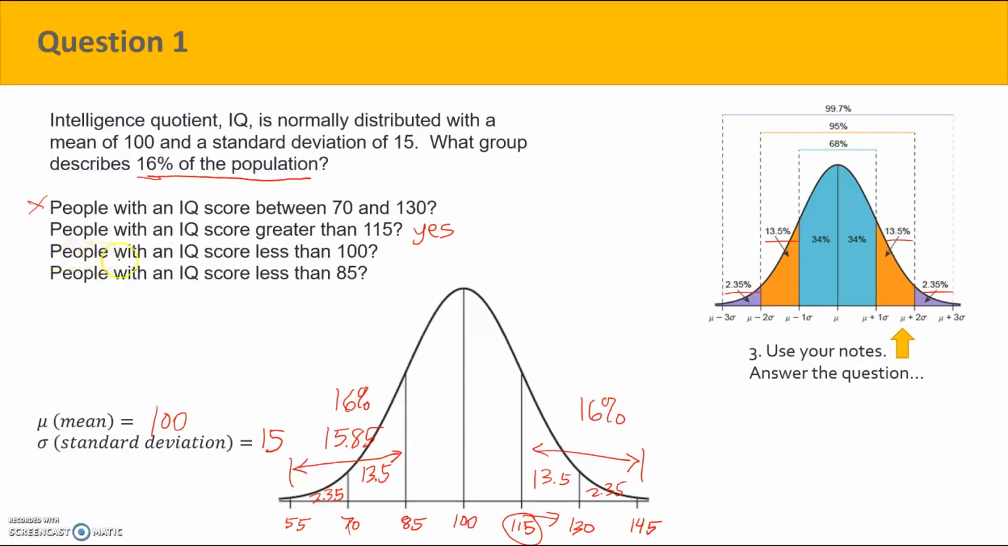Okay, let's look at the next one. People with an IQ score less than 100. So we look at 100. Less than 100 is from here down. And that's 50%. So that's incorrect. Again, we want 16%.